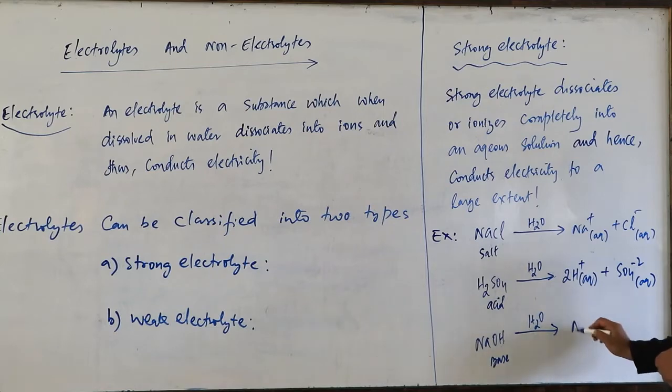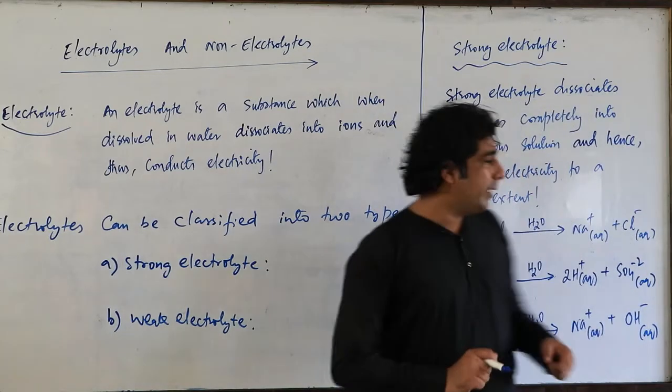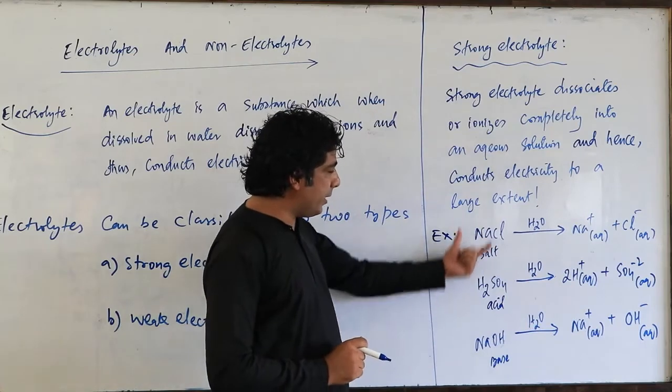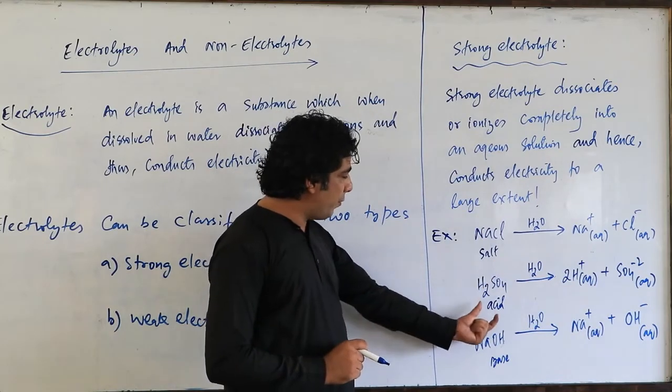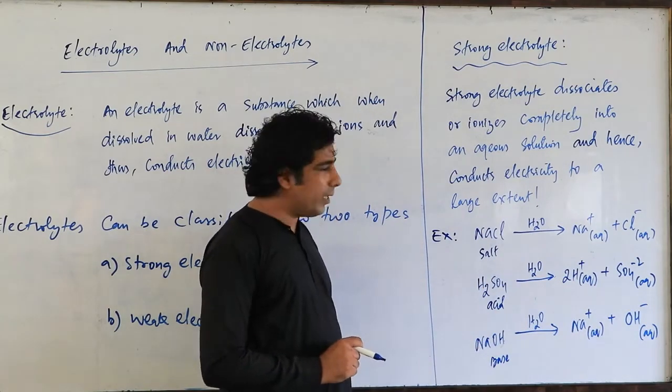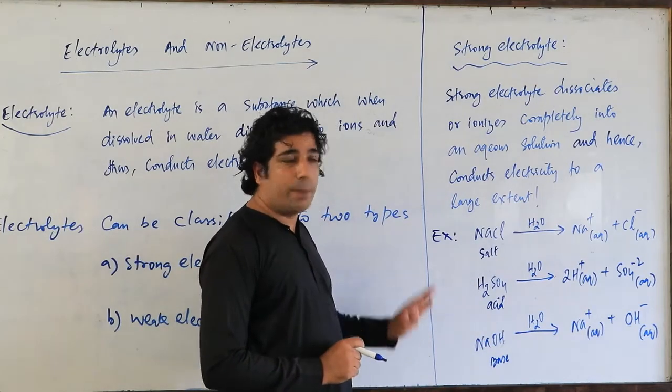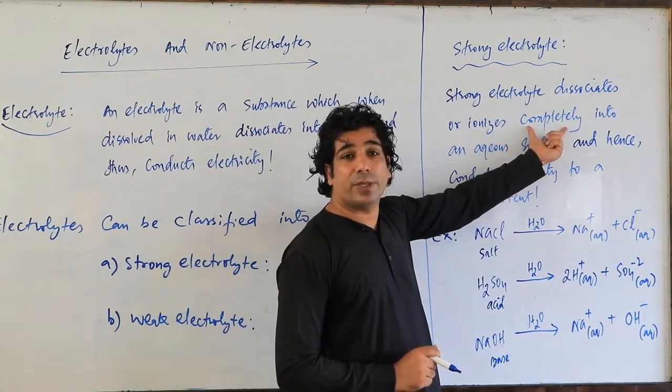In water it will dissolve and it will form Na plus aqueous and OH minus aqueous. So my dear friends, here the degree of dissociation in these cases, for a salt, for an acid and for a base, is complete, that is 100%.